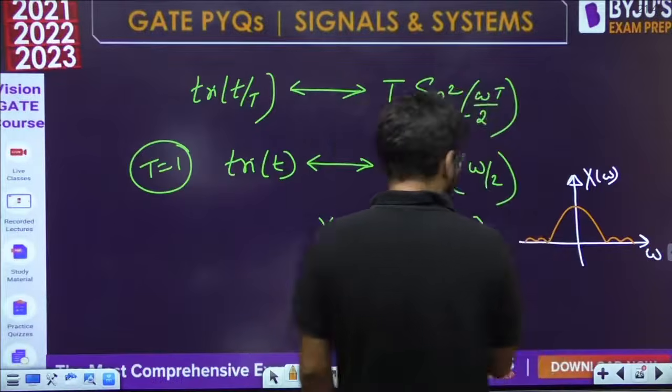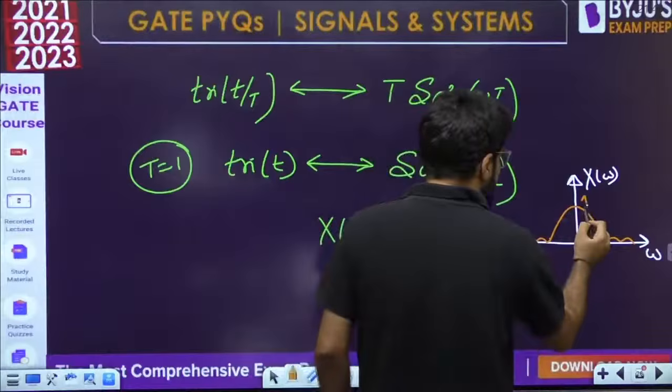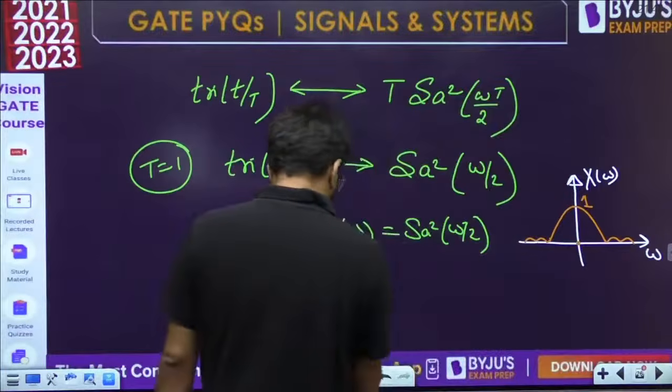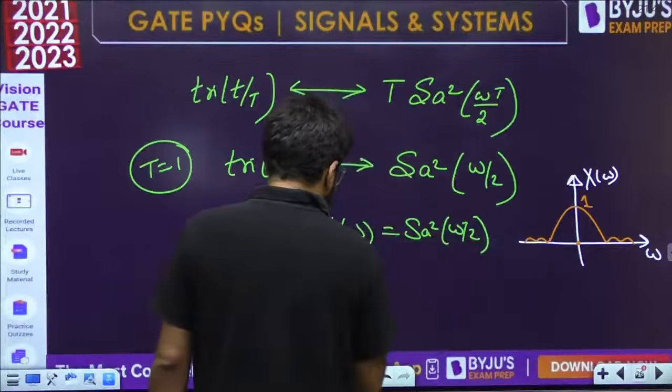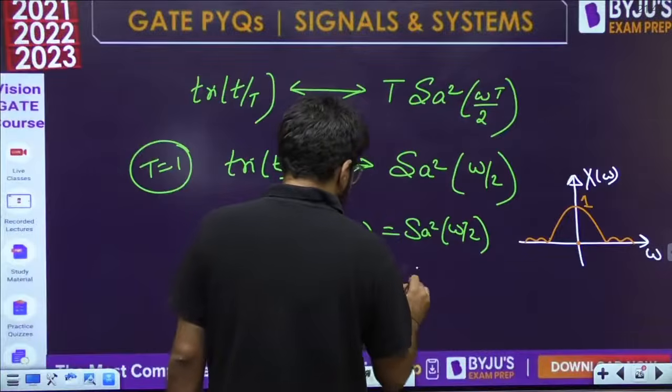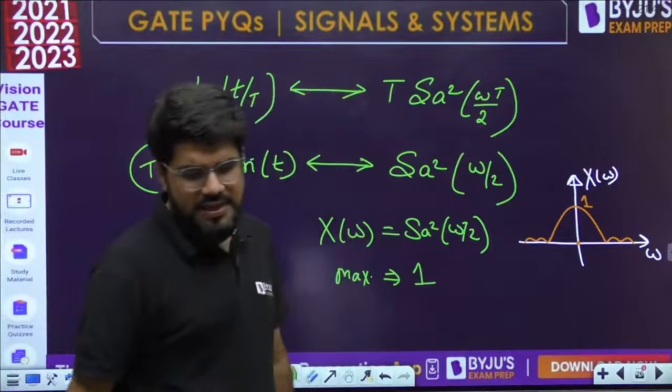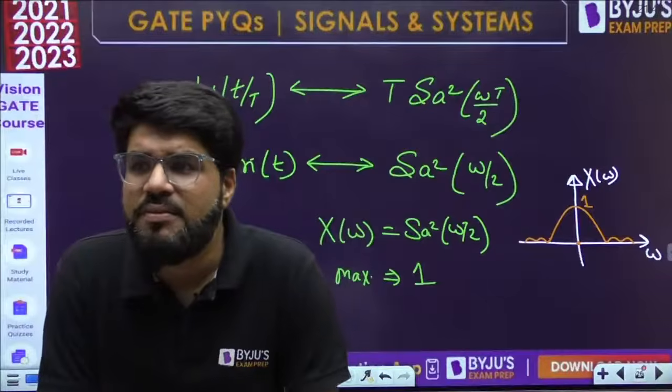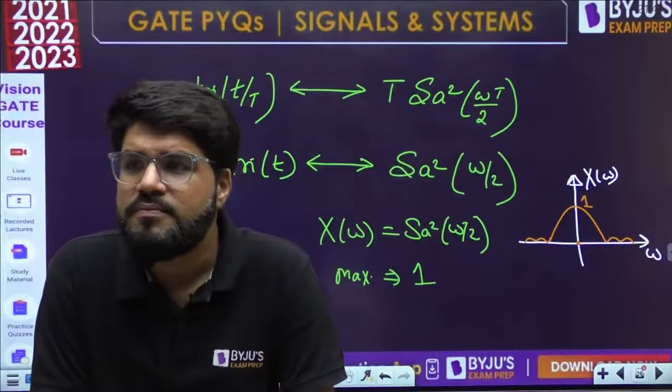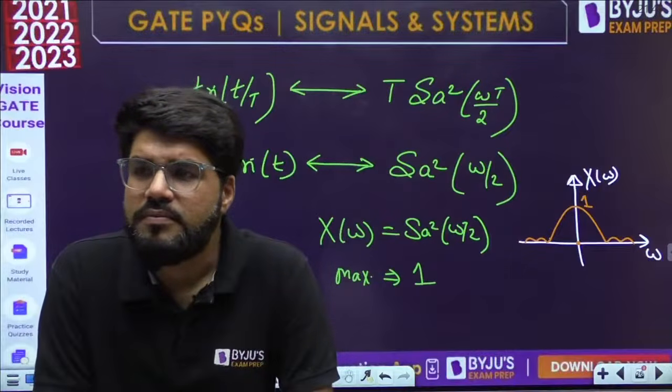The maximum value is at omega equal to 0, which is given by 1. So its maximum possible value is 1. Sampling theta as well as sampling square theta have the maximum value equal to 1.